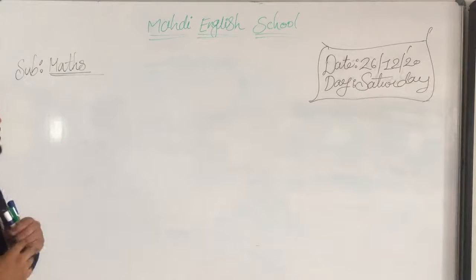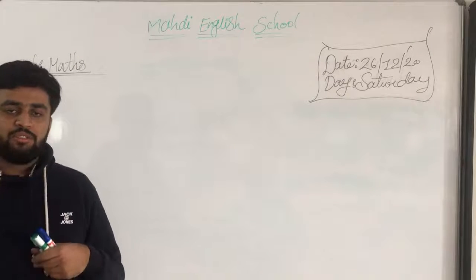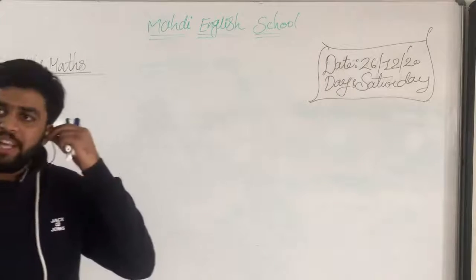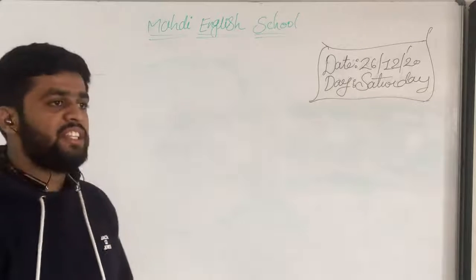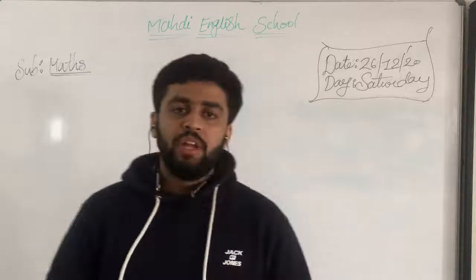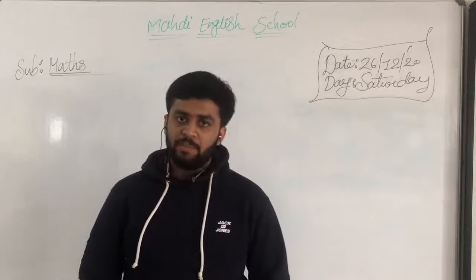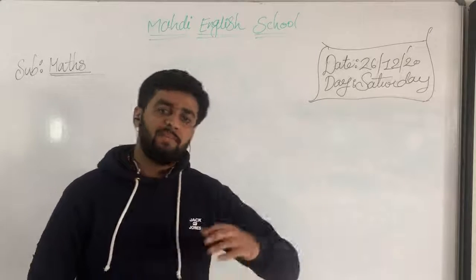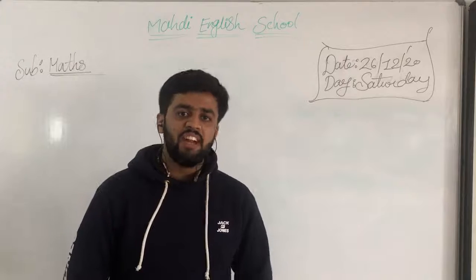We are going to learn today chapter number 7, fraction. Understood? Before starting chapter number 7, let's check what we have done. We have done chapter number 7 and chapter number 8. Chapter number 7 is fraction and chapter number 8 is shape, space and pattern. We have done these, my dear students.